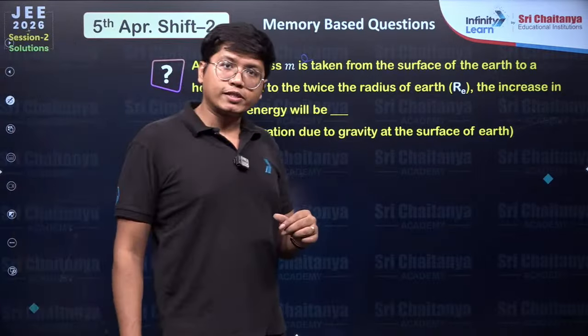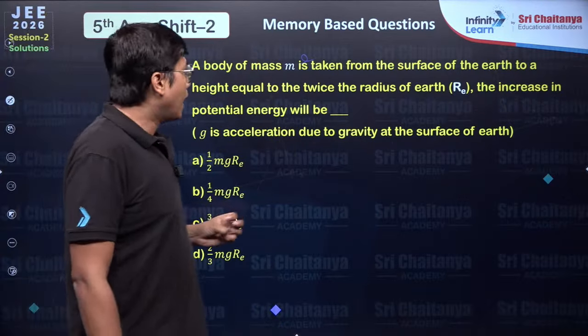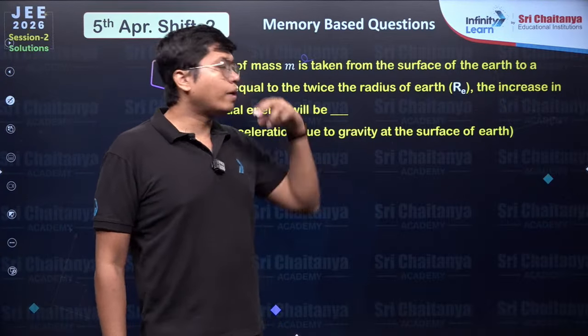Meanwhile, let's move to our next question. It says a body of mass m is taken from the surface of the earth to a height equal to twice the radius of the earth. The increase in the potential energy will be.